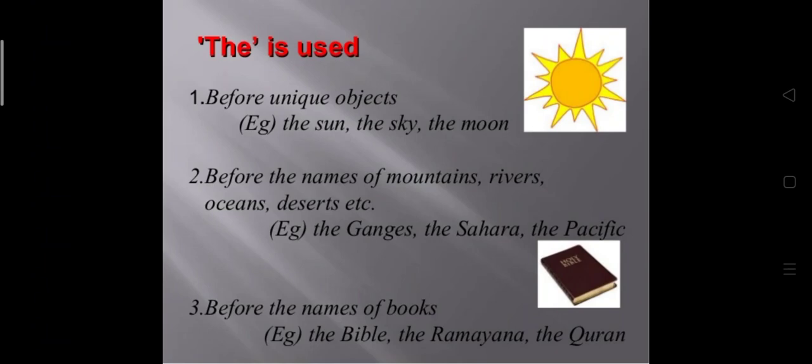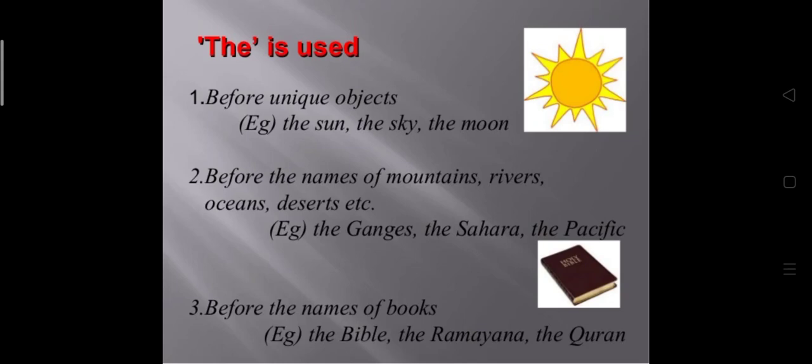Now, the is used when a particular person or thing is being talked about. When we are talking about a particular person or particular thing, here we are going to use the, because the is the definite article, and here we know that we are going to talk about this particular person or thing.